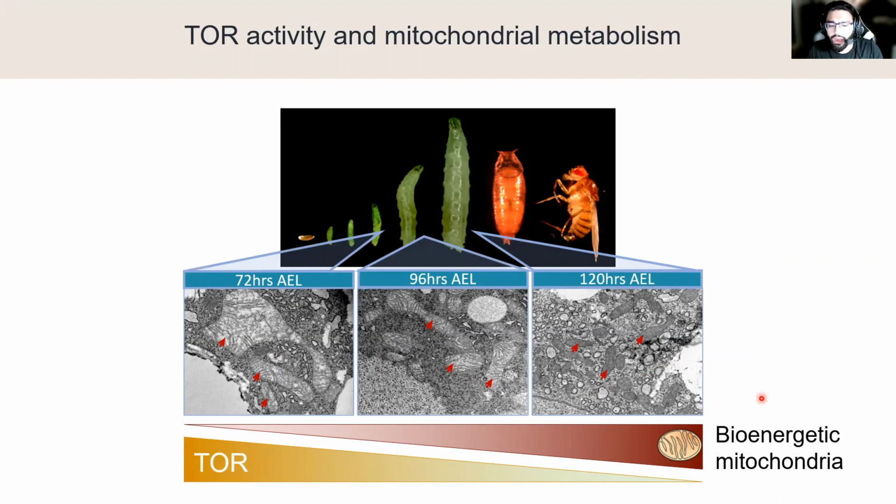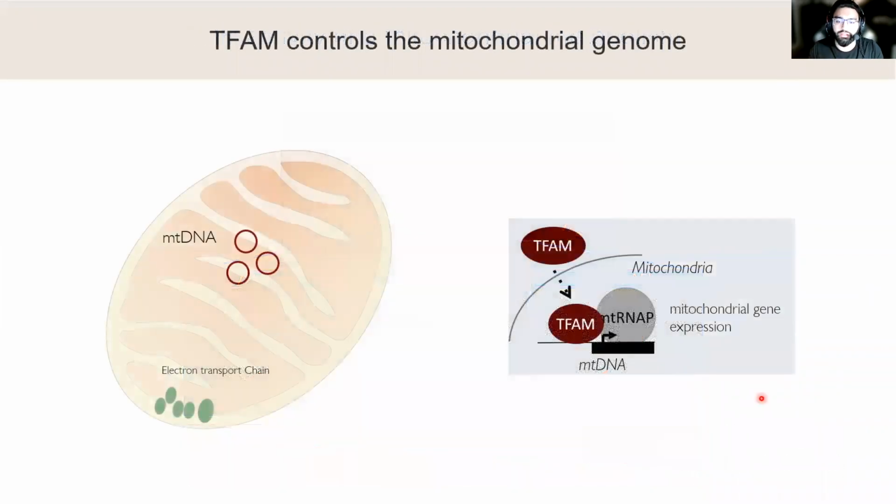So how might TOR be altering the mitochondrial metabolism? We suspect that it is doing so through the mitochondrial transcription factor A, known as TFAM. Now, TFAM is a protein that goes into the mitochondrial DNA and increases the expression of oxidative phosphorylation complexes that make up the electron transport chain. This suggests that increased TFAM activity will increase bioenergetic function. So how will we study TOR, TFAM, and the implications it has on mitochondrial metabolism?